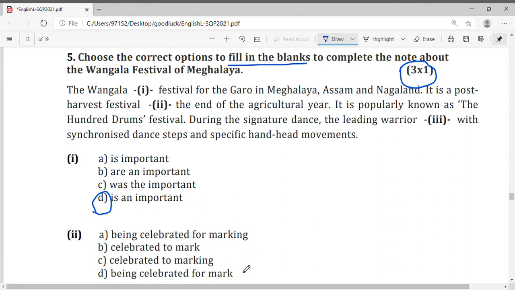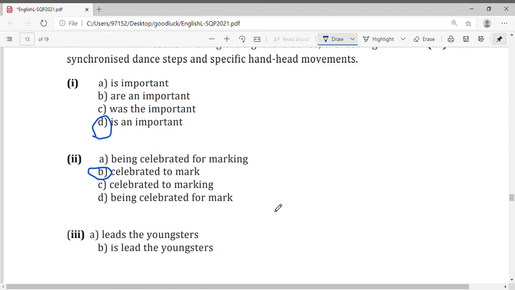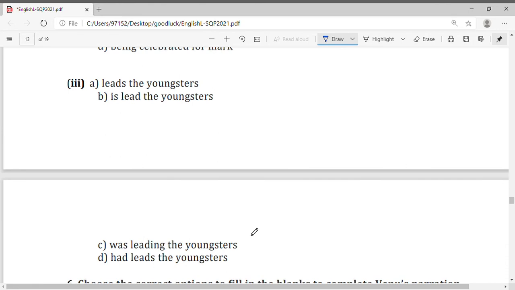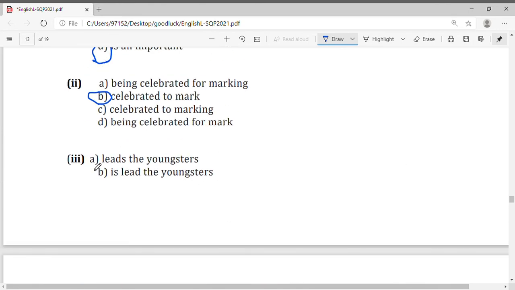No, it is celebrated to mark. It is popularly known as the 100 Drums Festival. During the signature dance, the leading warrior with synchronized dance steps and specific hand and head movement leads the youngsters. This is the correct one.